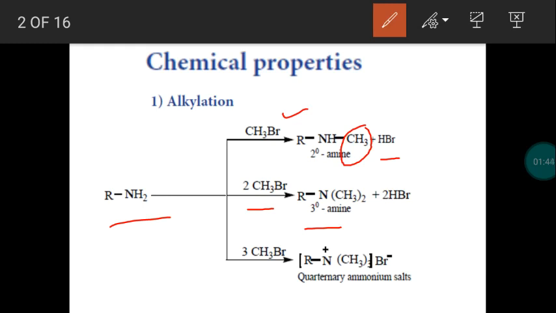Instead of two molecules, take three molecules of methyl bromide. Two hydrogen atoms will be replaced by methyl groups, and the remaining one more molecule of methyl bromide will make a salt. So we will get a quaternary ammonium salt. By having three molecules of methyl bromide with the primary amine, we may get quaternary ammonium bromide salt.